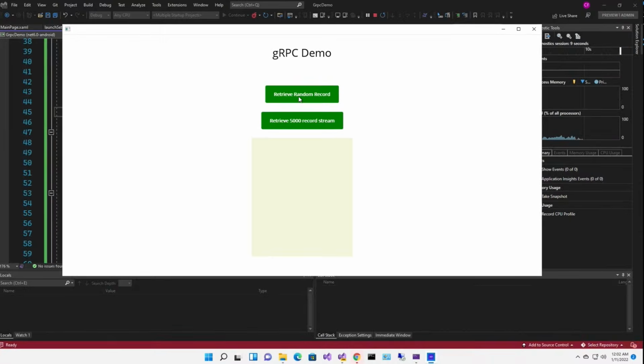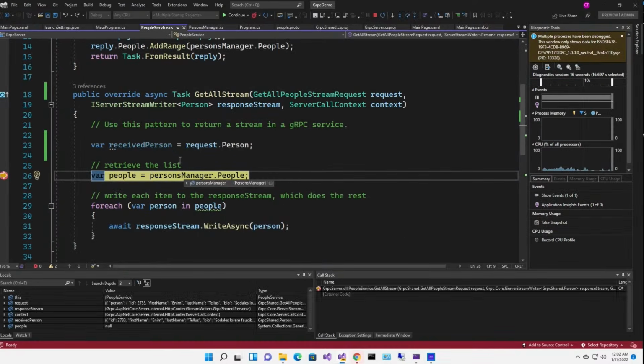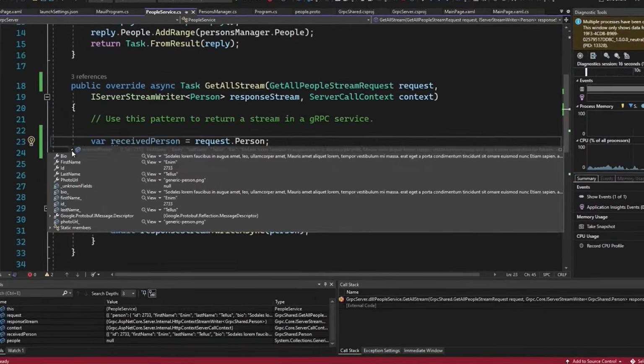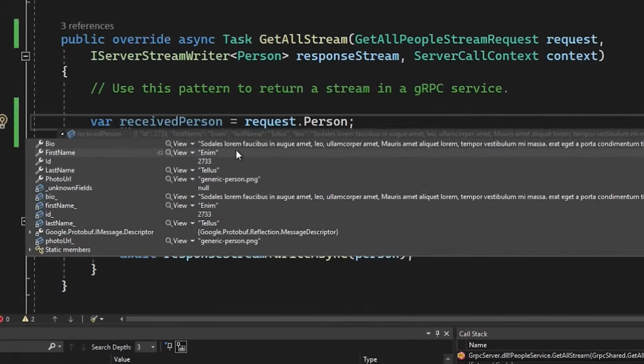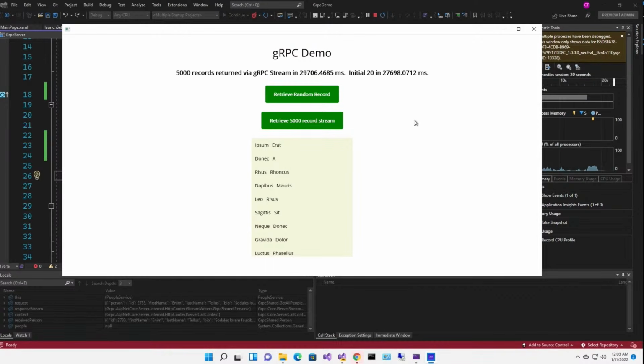All right, so the first thing we have to do is retrieve that random record. All right, good. Now when we retrieve the stream, boom, we've got this received person. You can see the first name is Enim, the last name is Telus, and the ID is 2733. Good, huh? Well, that is my demo.